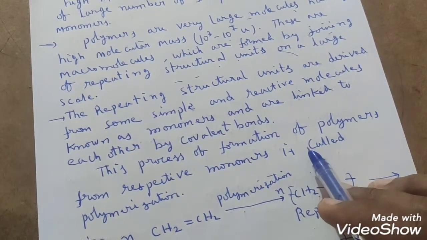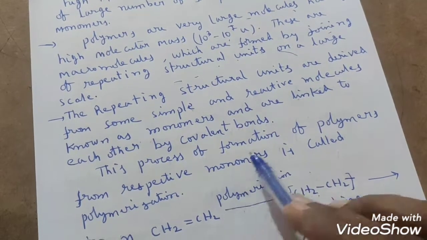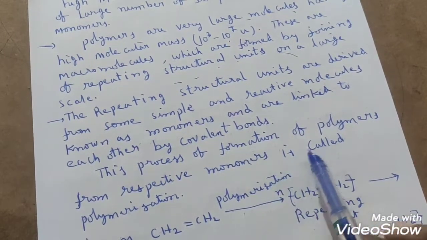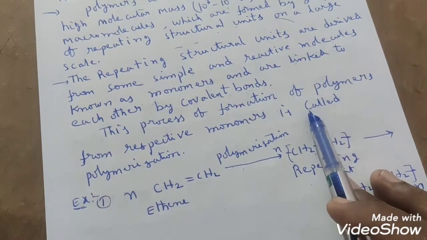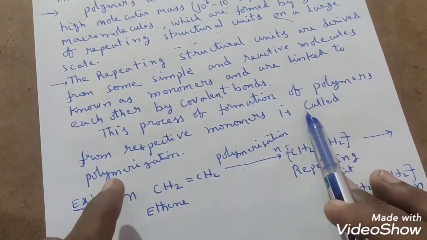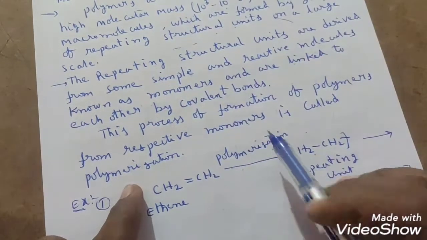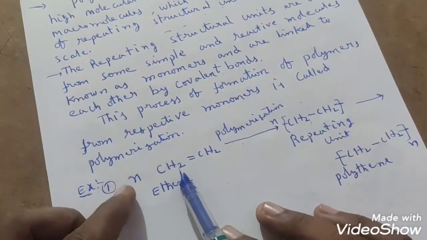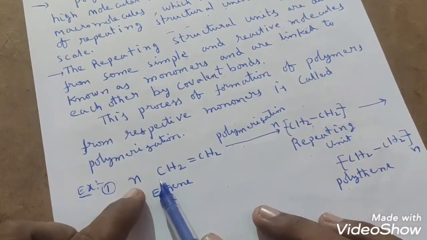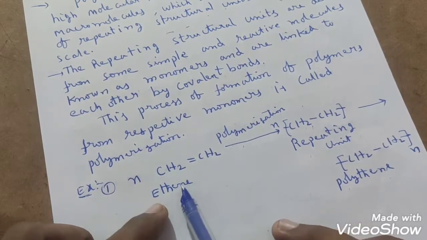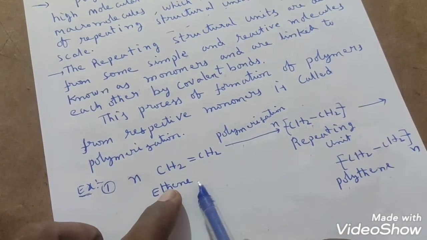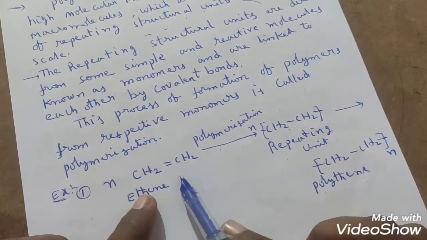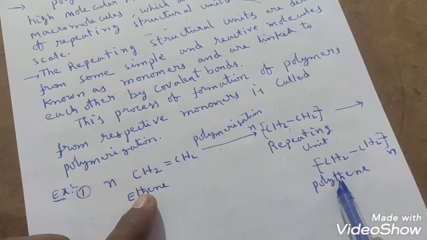So what is the meaning of polymerization process? This process of formation of polymers from respective monomers is called what? Polymerization, students. So we will see some of the examples. How do we get a polymer by using monomers? We will see that, students. So let us take one simple example I have given to you, that is CH2 double bond CH2, ethene. Ethene is a monomer here. So on polymerization, you will get polyethene. How do we get from monomer to polymer?